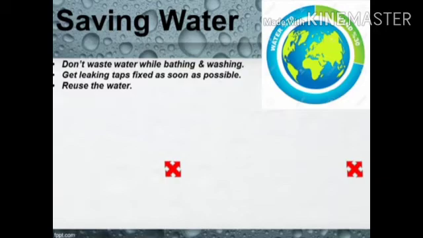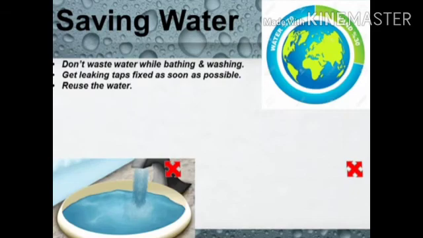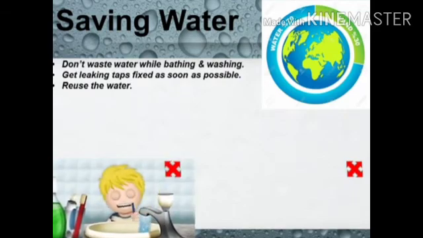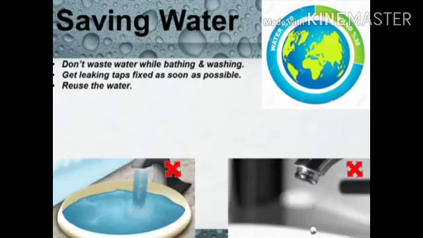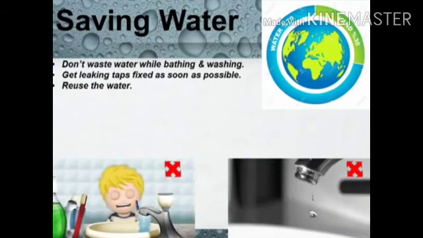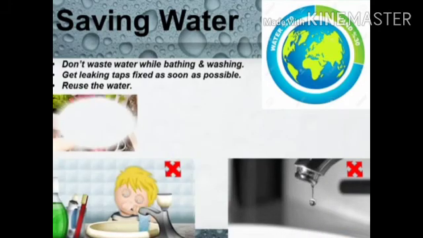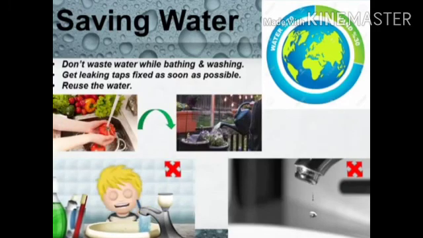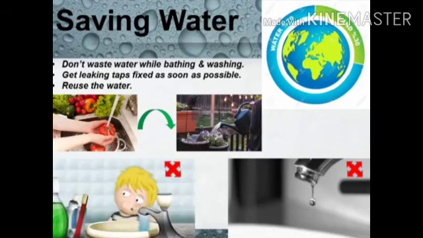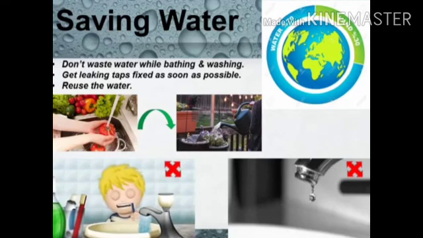The ways to save water are: we should not let the tap run when we brush our teeth. We should not waste water while bathing or washing. We should get leaking taps and pipes fixed as soon as possible. We can reuse the water. For example, when we wash vegetables and fruits, the remaining water we can pour onto the plants.